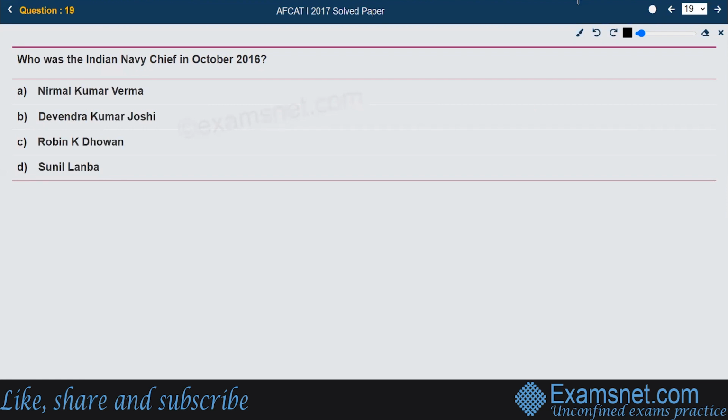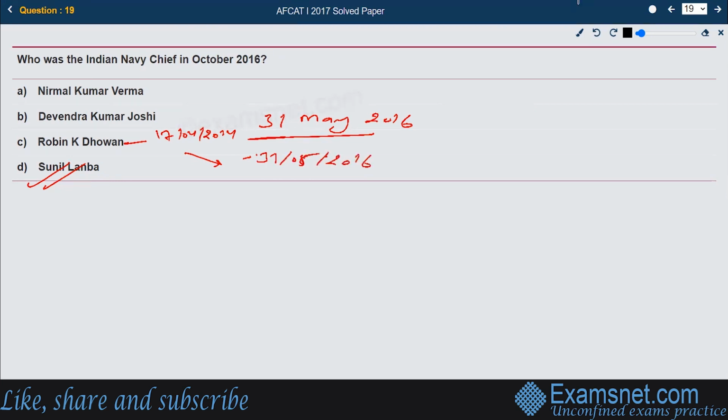Who was the Indian Navy chief in October 2016? That is the question, and the right answer is Sunil Lanba. Mr. Sunil Lanba was the Indian Navy chief in October 2016, and his tenure started on 31st of May 2016. Other former chiefs were Robin K. Dhawan, whose tenure was 17th April 2014 till 31st of May 2016.